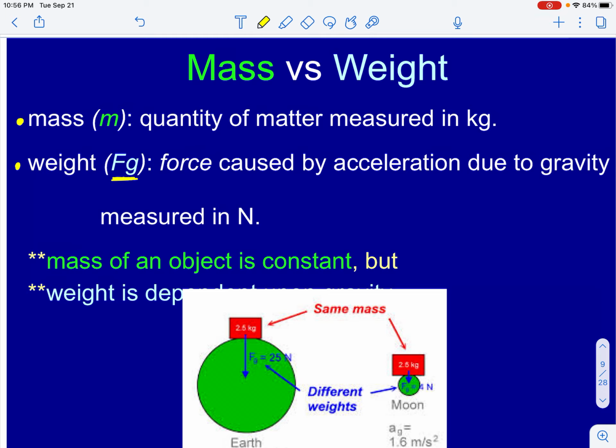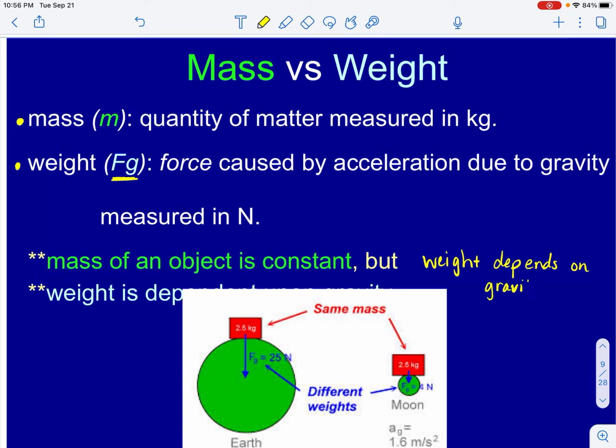So if a pen is constructed of 2.5 kilograms worth of matter, then on the moon it's still 2.5 kilograms, and on Mars it's still 2.5 kilograms. That's what we mean when we say mass is constant. The second line here, which has been cut off, says that weight is dependent upon gravity.